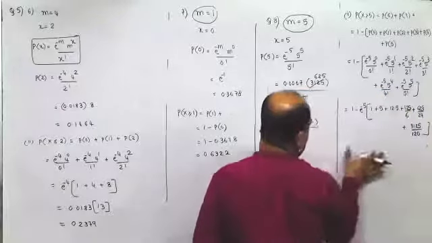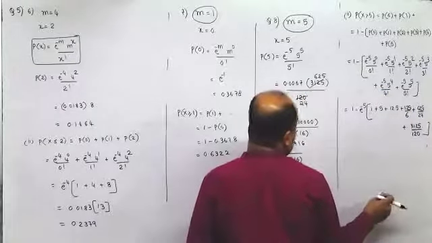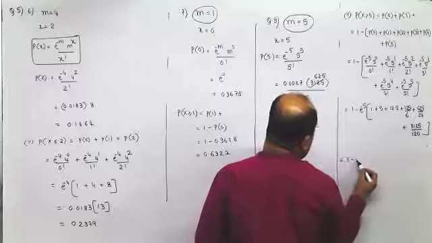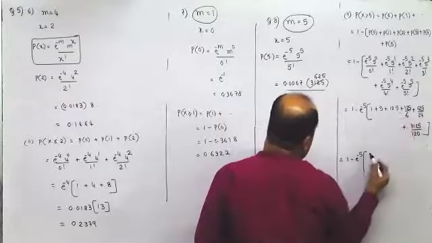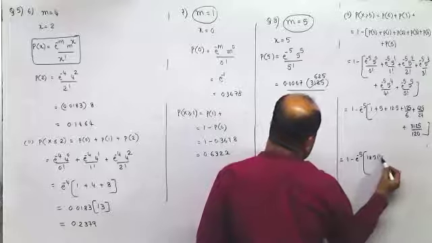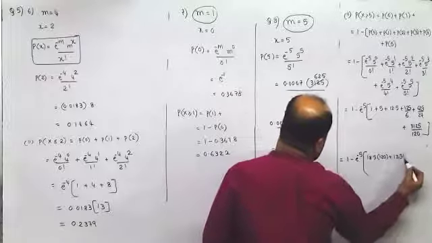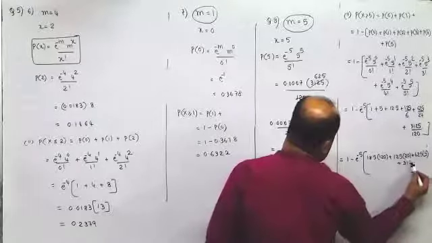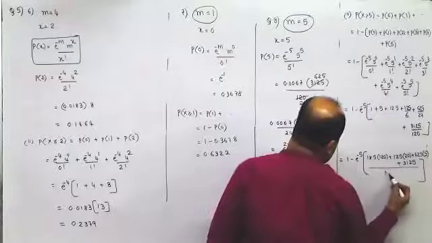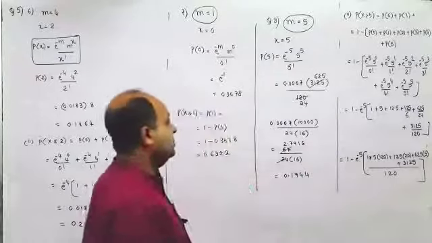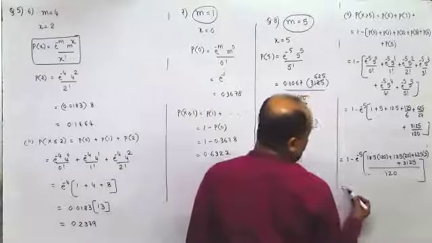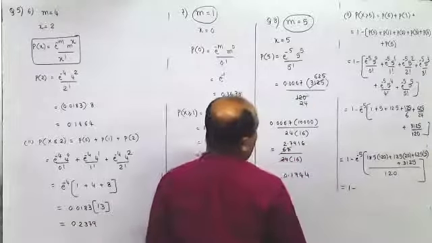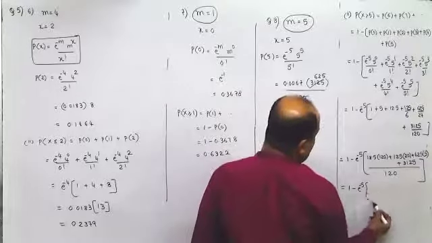And then you will take 120. So this is 6 plus 12.5, 1 minus e raised to minus 5. 6 plus 12.5 is 18.5 into 120 plus 6. This is 125 into 20 plus 625 into 5 plus 3125, the whole upon 120. So it is 1 minus e raised to minus 5. What is e raised to minus 5? It is 0.0067. This is 18.5 into 1.